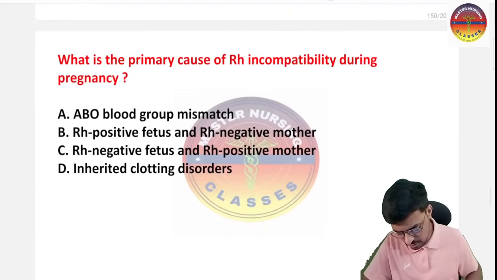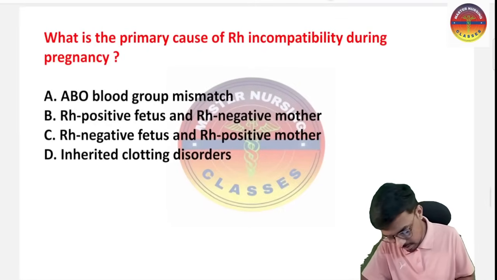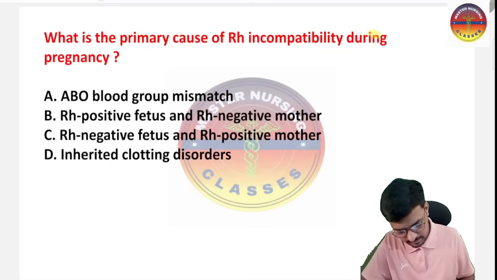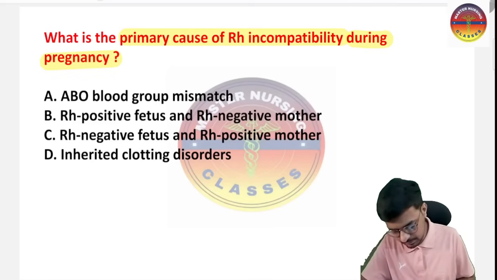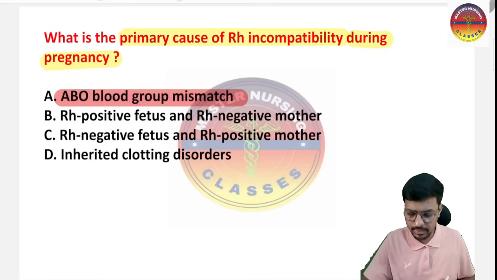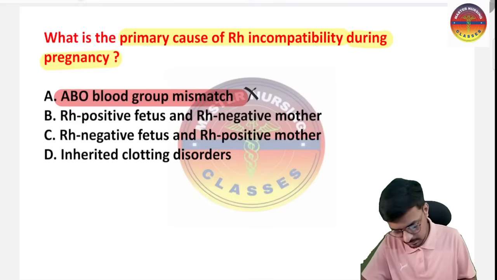Here comes the first question. What is the primary cause of the Rh incompatibility during pregnancy, is the question. Option A explains ABO blood group mismatch. This is called ABO incompatibility, not Rh incompatibility. This is completely unrelated to this one, so eliminating option A. Then comes option B.